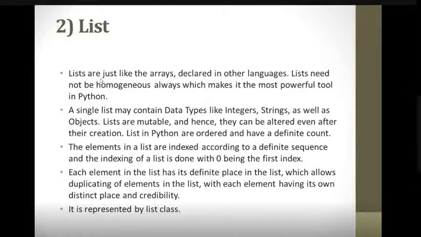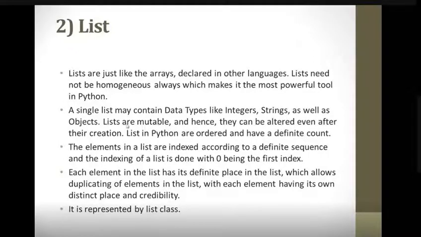So this is a list. Lists are just like arrays declared in other programming languages. So a list need not be homogeneous. An array is a homogeneous collection of elements, but a list need not be homogeneous. So it's a powerful tool in Python. It may contain integers, strings, as well as objects.